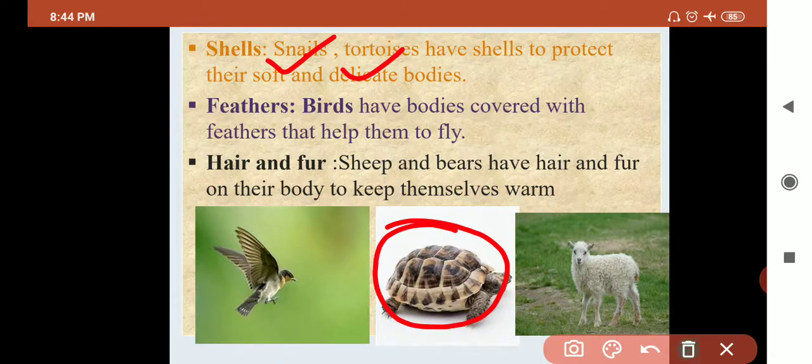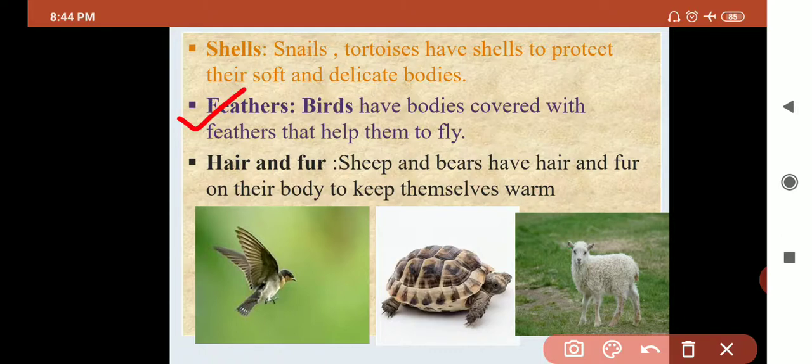Then next is feather. Feathers means picha. Okay, birds have feathers. What is the use of feather? Feather is used to keep their body warm.